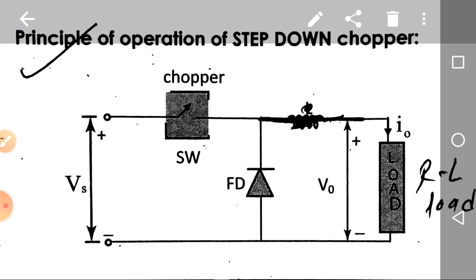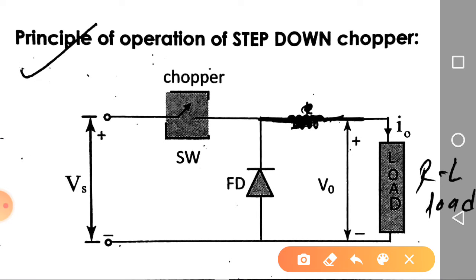Next, from t is equal to t on to capital T, that is during the off time of the switch, what will happen? Whatever energy is stored by the inductor will be released through the freewheeling diode, right? Now the inductor is releasing the energy, so what about the current I0? Current I0 goes on decreasing slowly. And what is the voltage across the load? Voltage across the load is nothing but the voltage across the short circuited diode. What is the voltage across the short circuited diode? It is 0, right?